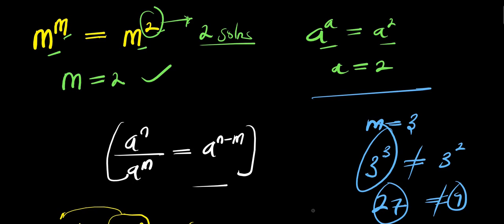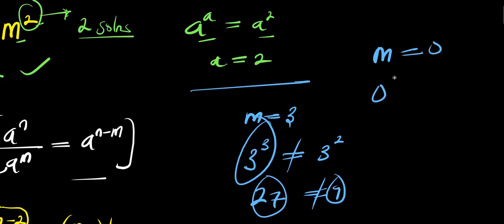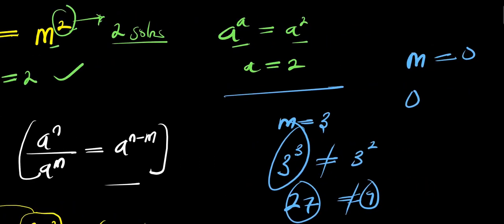Even 0, 0 is not a solution. Let me establish something here. If you have m equals 0, what you are going to get will be 0 to the power of 0, and this is not the same thing as 0 to the power of 2. 0 to the power of 2 is 0, but 0 to the power of 0 is indeterminate.